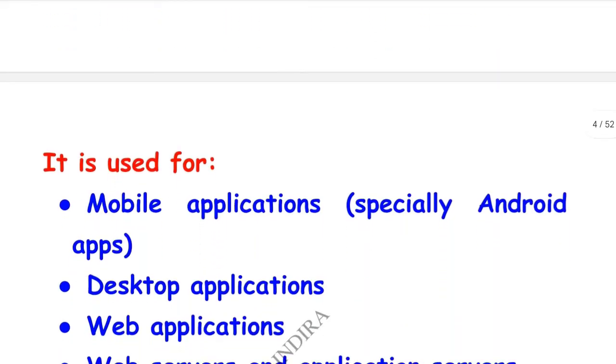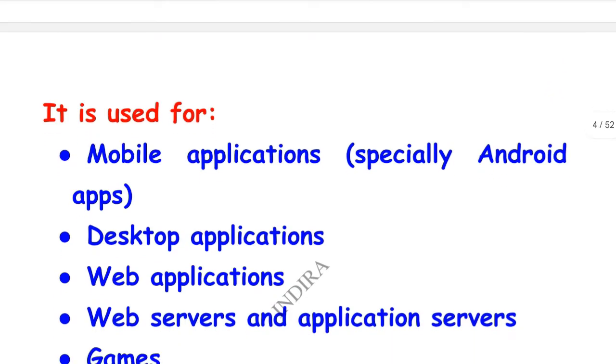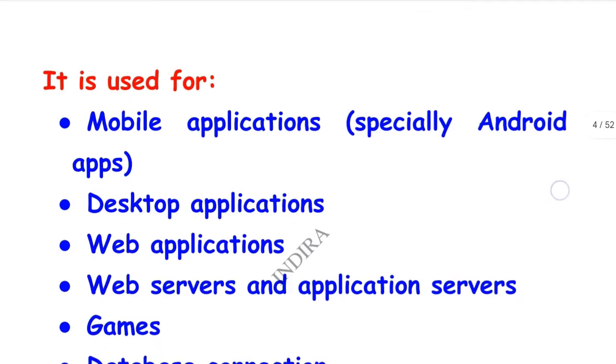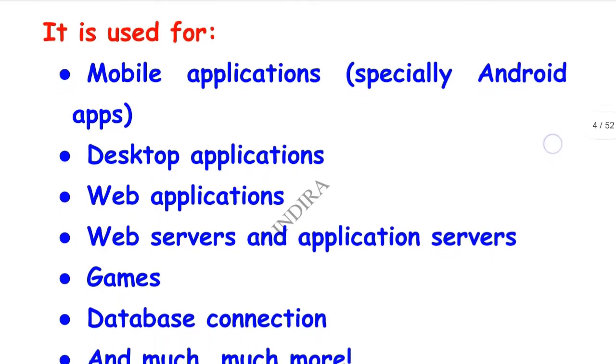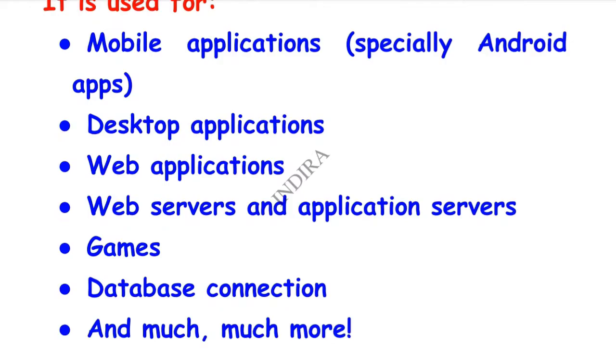Next, uses of Java. Java is used for mobile applications, especially Android apps. The Android apps we use are designed based on Java programs only. By designing Java programs, software developers create the apps, so the user uses that app. Next, desktop applications, web servers and application servers, games, database connection, and much more.